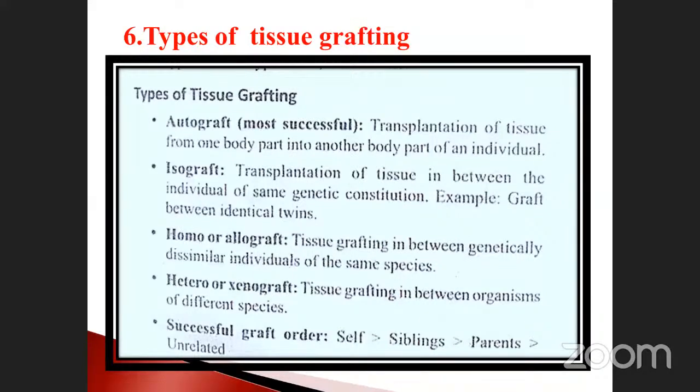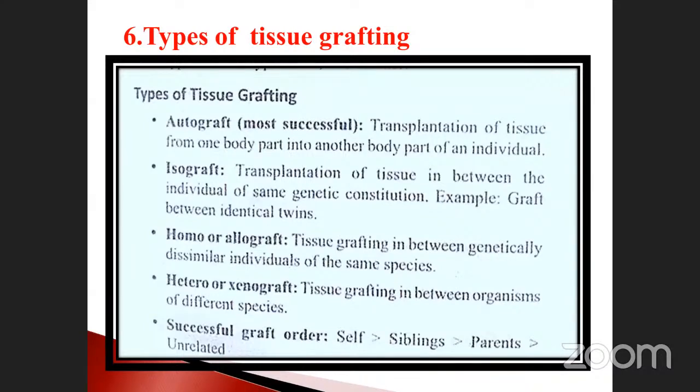First one is called autograft. This is the most important one and also the most successful grafting. Note it down: autograft is the most successful grafting. When you are transplanting tissues from one body part to another body part of the same individual, it is called autograft. Suppose you are suffering in some part of the chest, it can be replaced by tissue from the leg or any other part of your own body. Such type is called autograft.